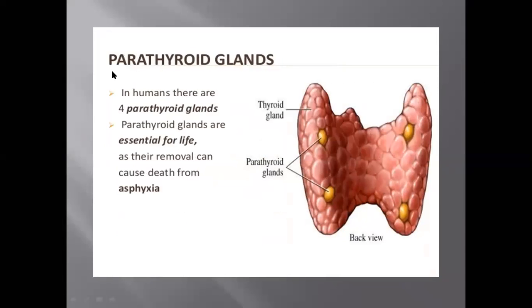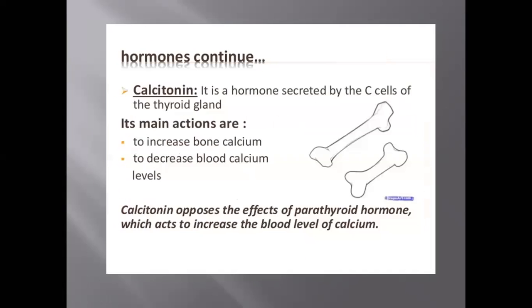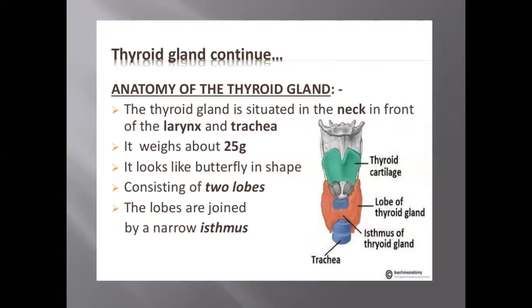Now, let's discuss the parathyroid glands. These are 4 glands. You can see here 1, 2, 3, 4. These 4 glands are situated on the posterior side of the thyroid glands. These are the thyroid glands, and they are present on the posterior side, its backside.